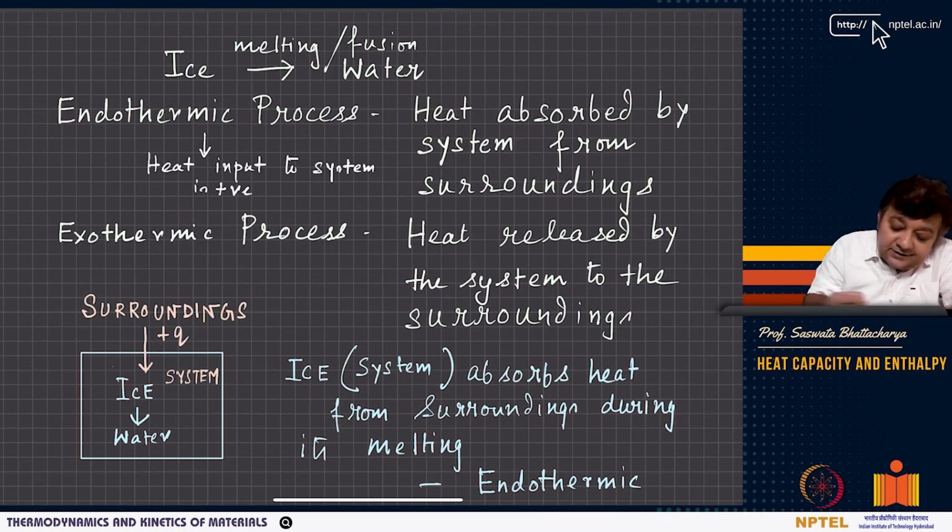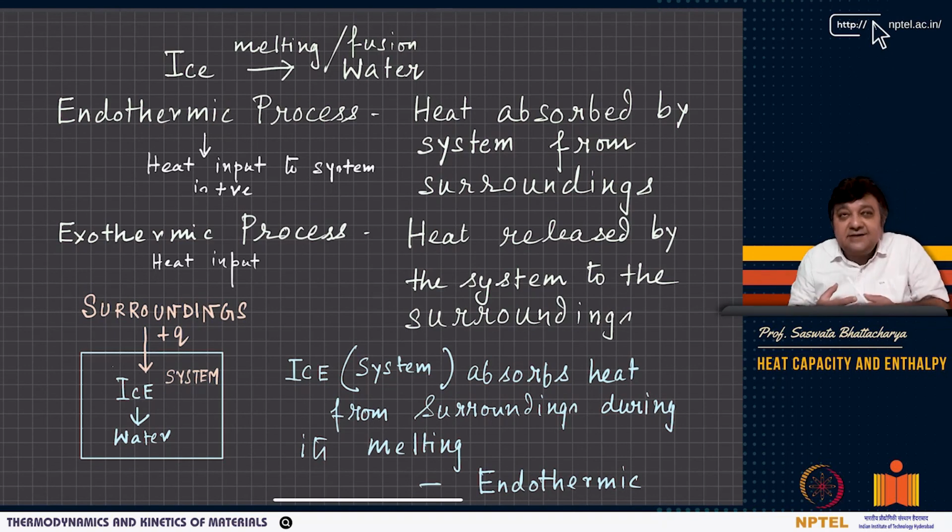On the other hand, in an exothermic process the system is giving out heat, so it is heat output from the system. So heat input in that case is negative, because heat is released from the system to the surroundings.